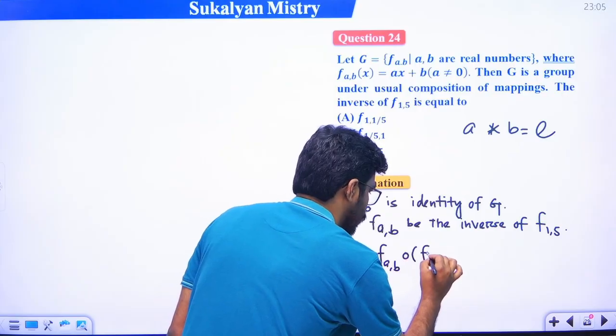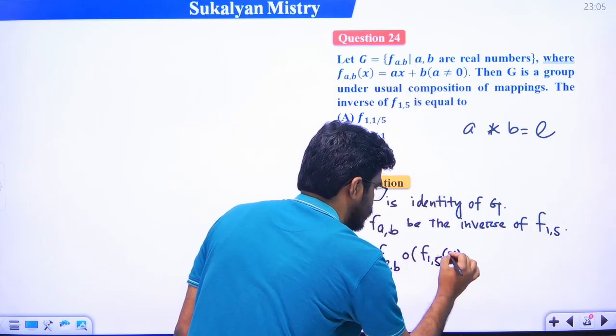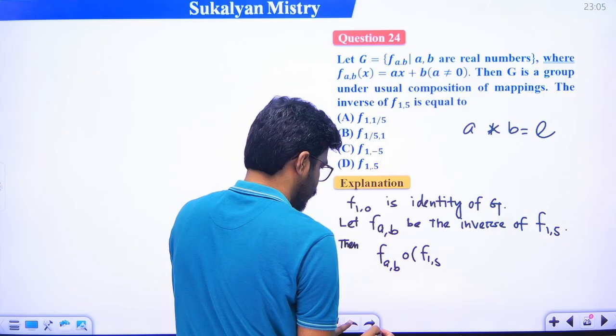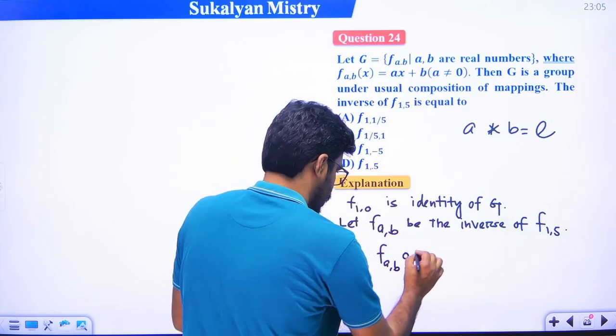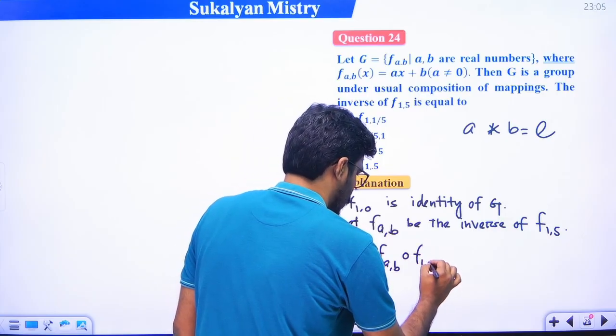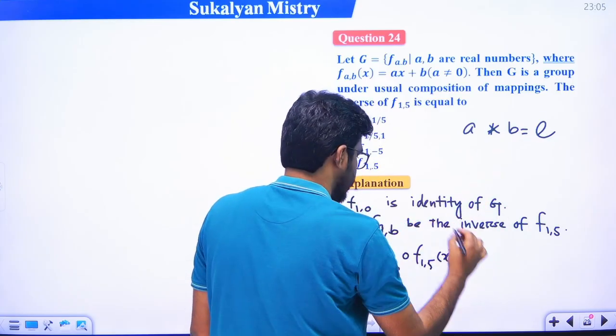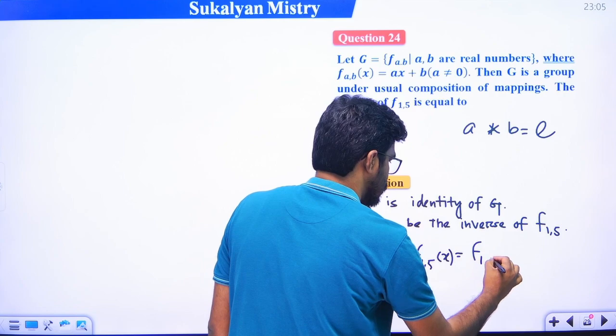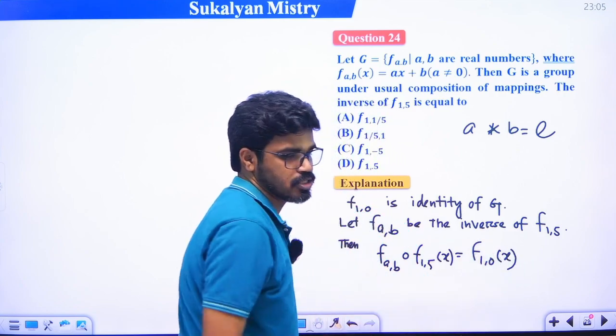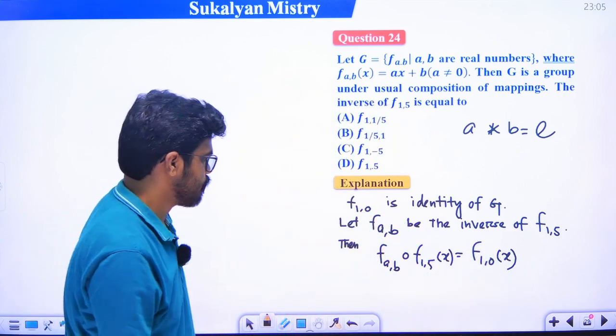The composition f(a,b) with f(1,5)x is equal to e, the identity element. The identity element is f(1,0).